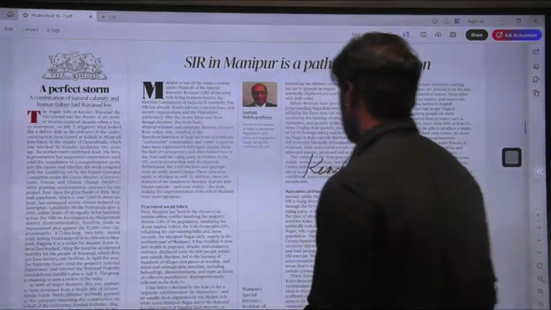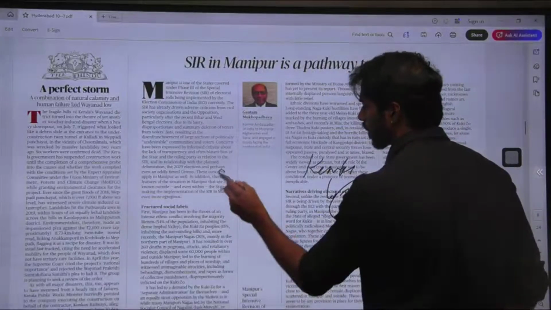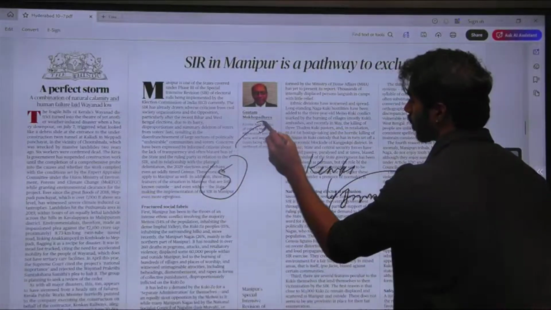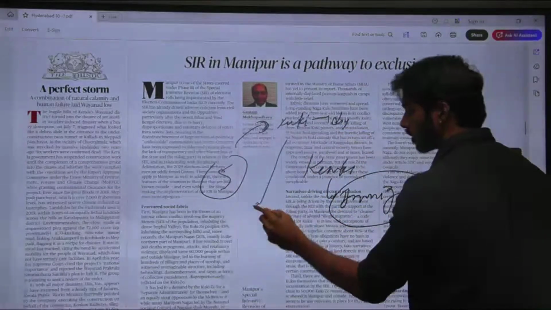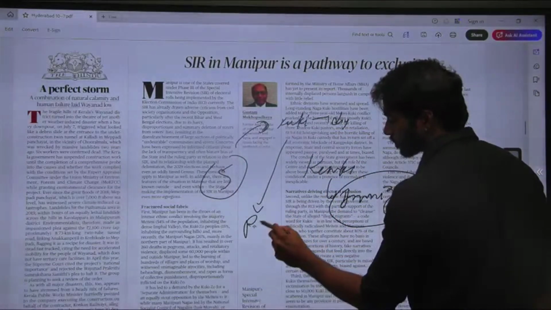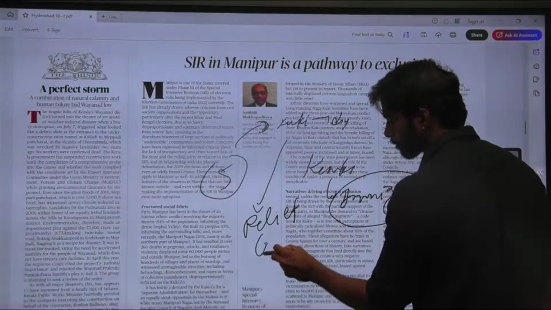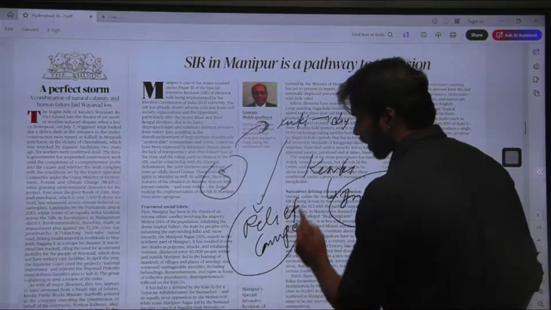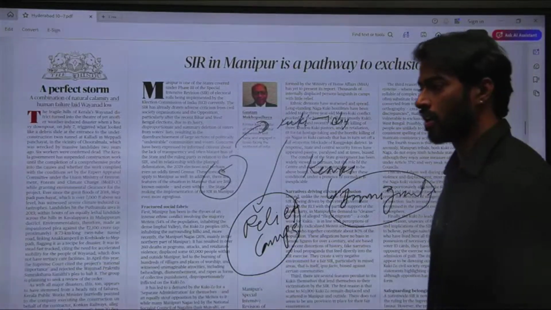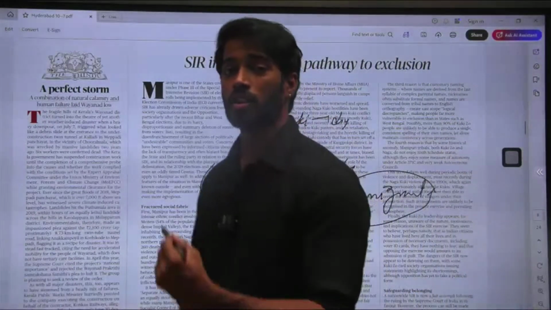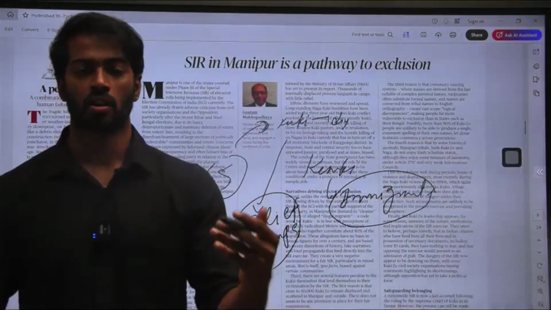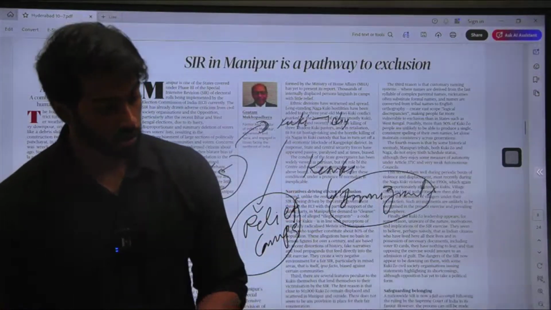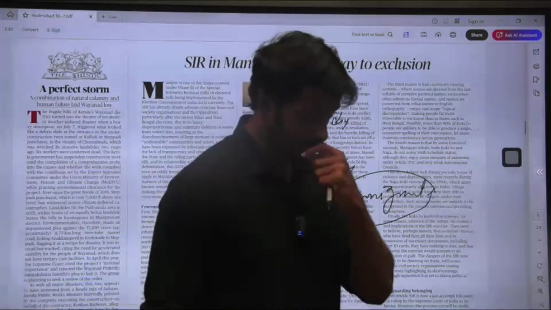And the fifth aspect is that all the Kukis who have been displaced live in relief camps. Now, what are relief camps? When there is a high amount of conflict happening, obviously they need some place to stay. They are displaced, and they have to stay at some place so that they can survive. So these are the relief camps.